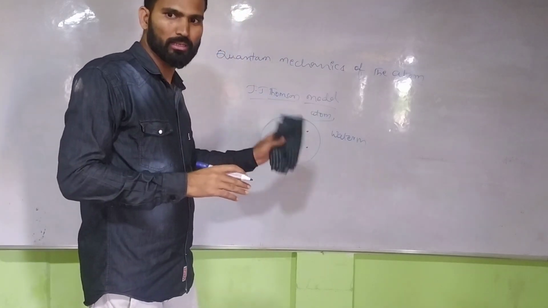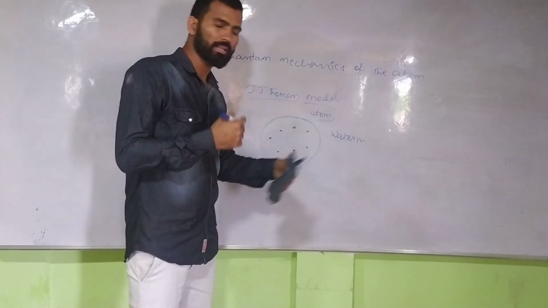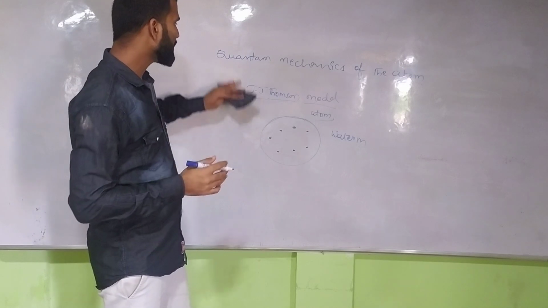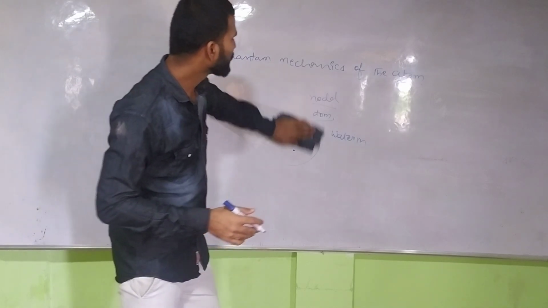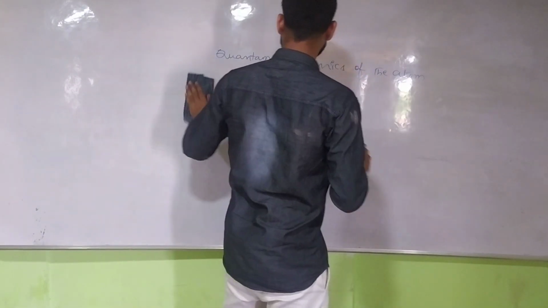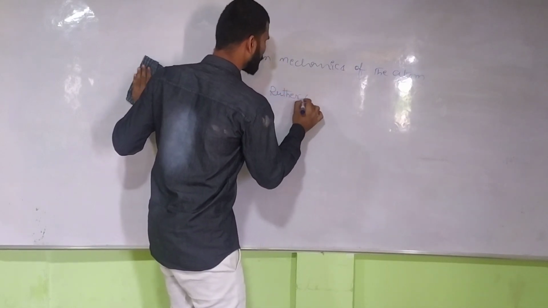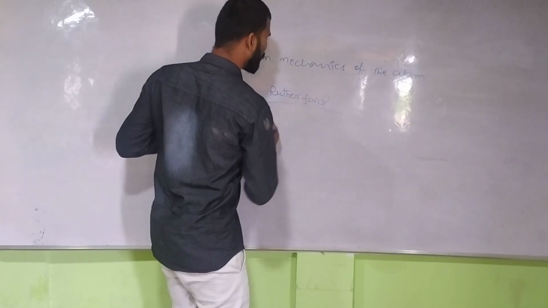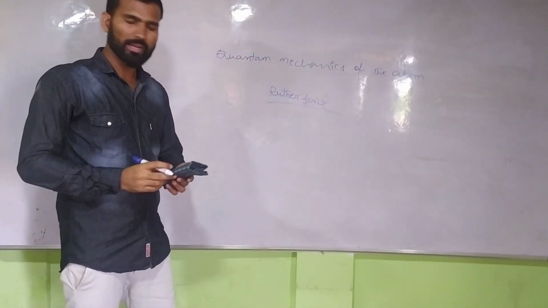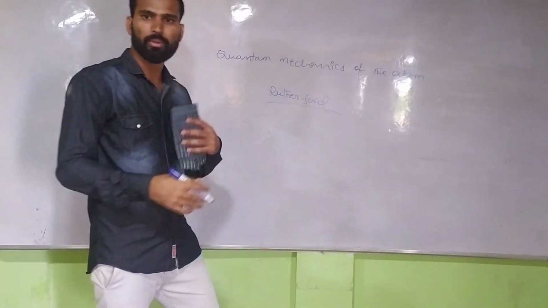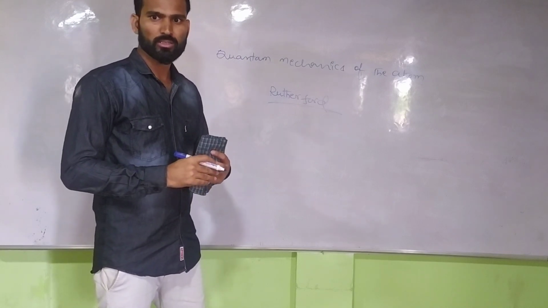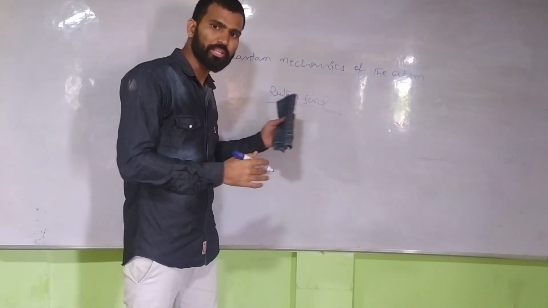This model is somewhat understandable, but one of the scientists, Rutherford, did not accept this model, and he made some changes to it.